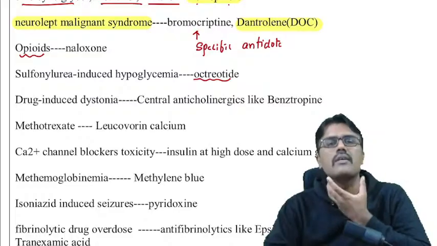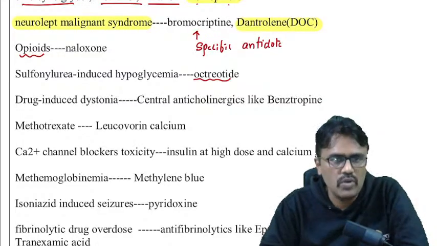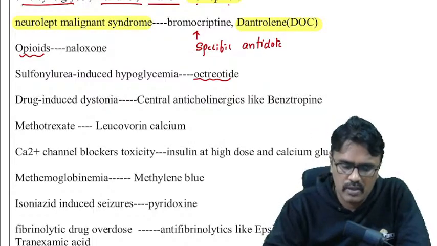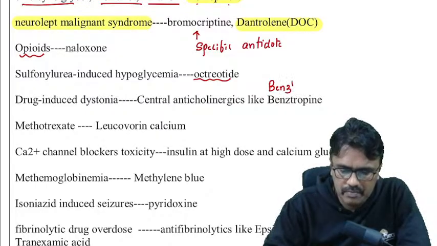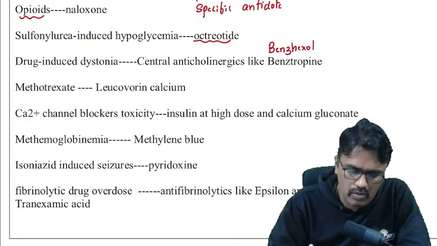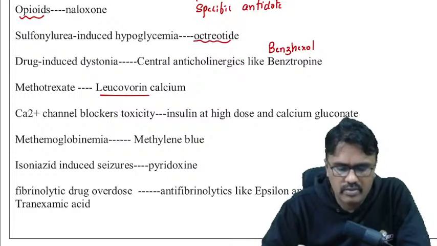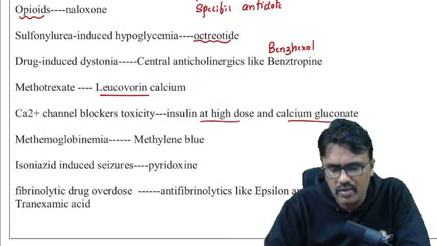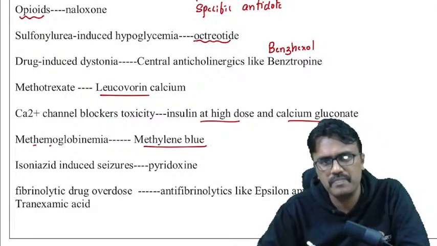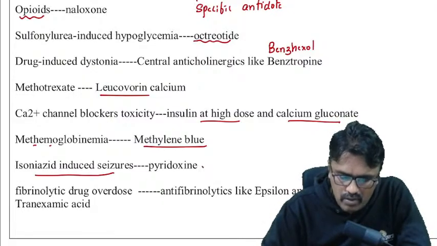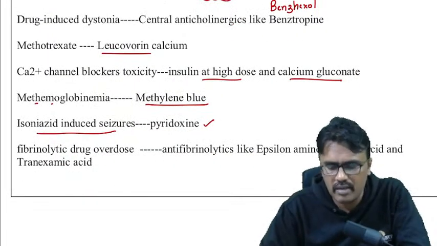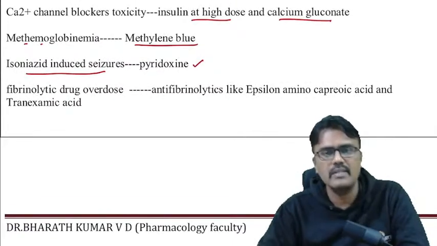Whenever we use a drug and there is drug-induced dystonia, we use a central anticholinergic like benztropine. We can also use benzhexol. For methotrexate toxicity, we use leucovorin. Calcium blocker toxicity, we use insulin, or we can use calcium gluconate. Methemoglobinemia, we use methylene blue. INH-induced seizures, we use pyridoxine. Suppose there is fibrinolytic overdose, we use antifibrinolytics like epsilon aminocaproic acid and tranexamic acid.